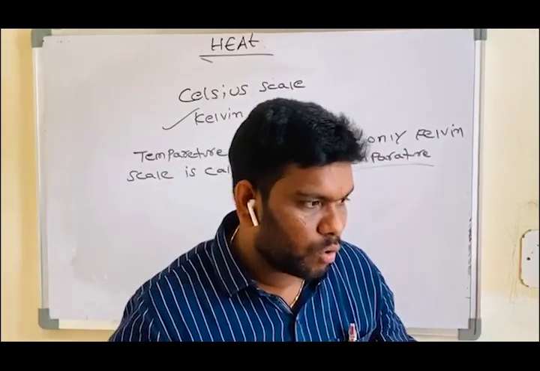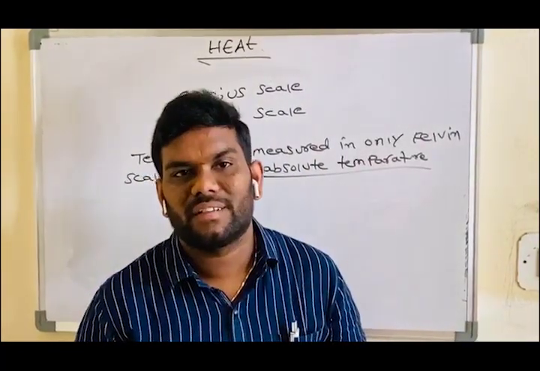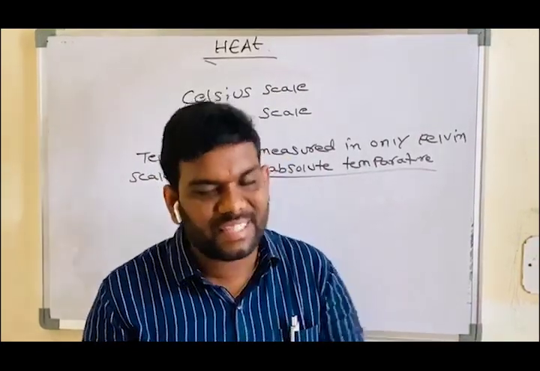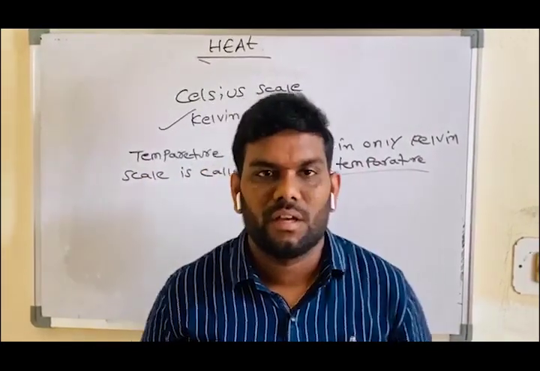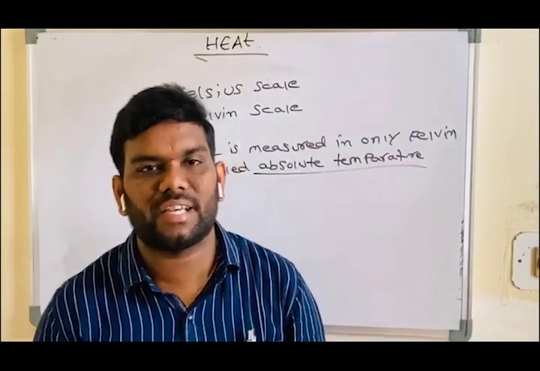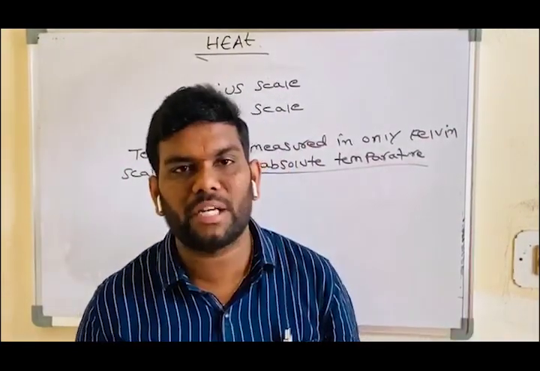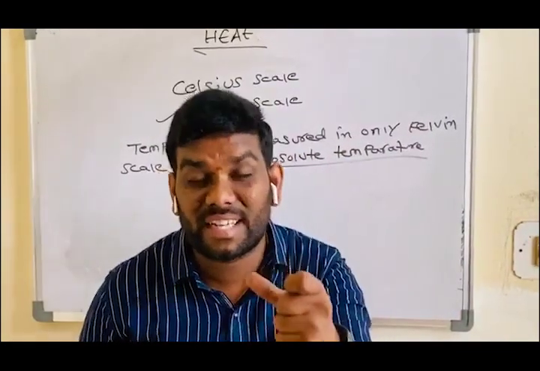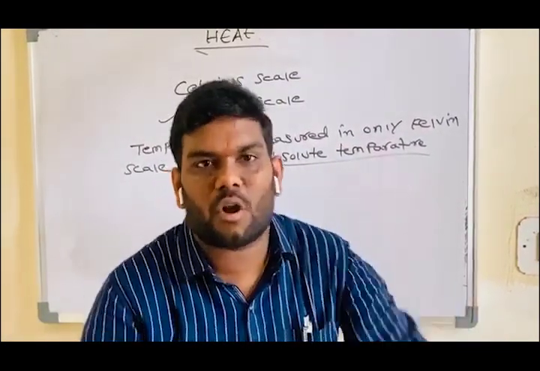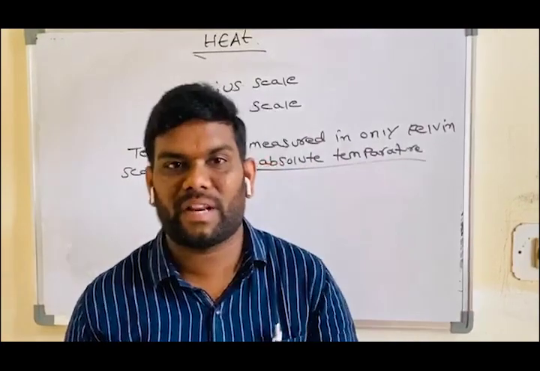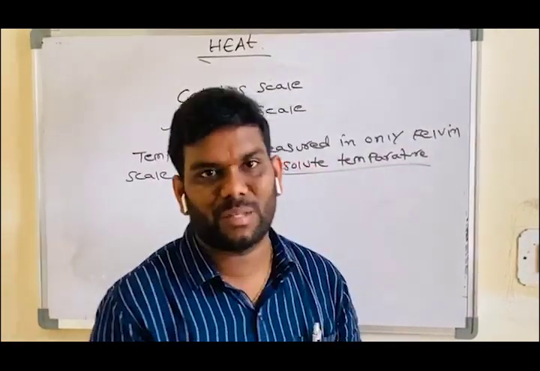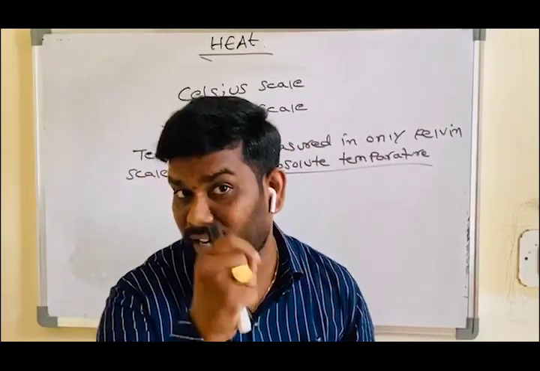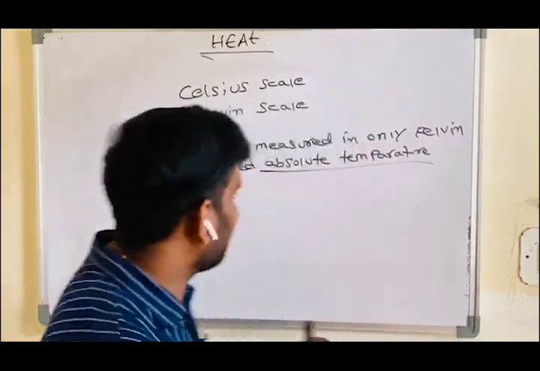So what have we concluded up to this topic, what did we learn in this class? First, heat is a form of energy. It is transferred from one body to another body. And what is temperature? The degree of hotness or coldness is called temperature. Degree means which body is hotter, which body is colder. The next topic is thermal equilibrium.